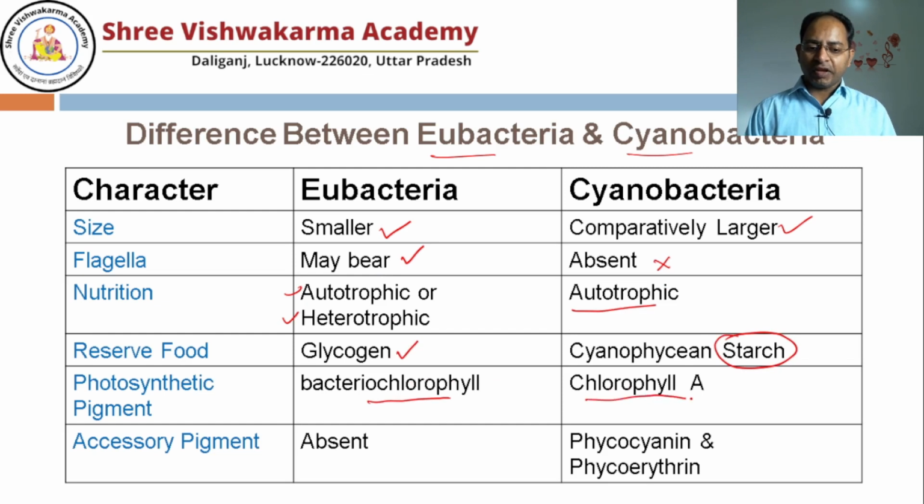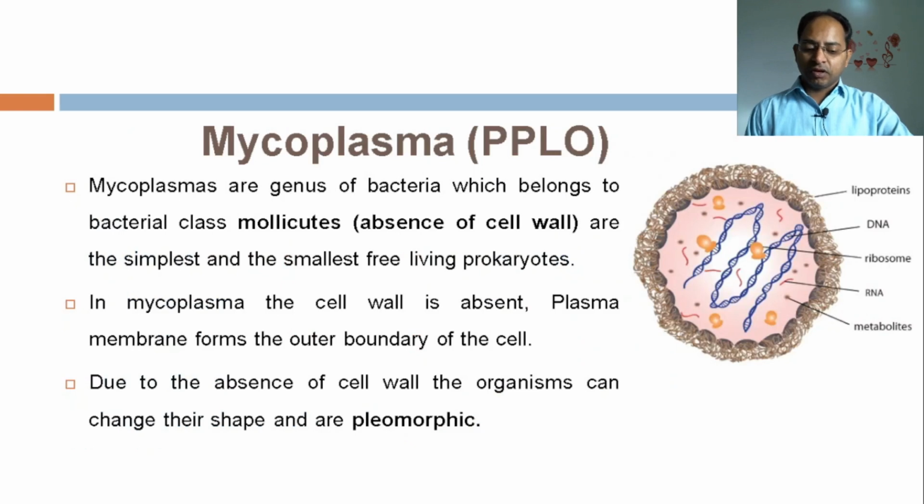It has chlorophyll A just like the plant. It doesn't have any accessory pigment, but the cyanobacteria have the phycocyanin and phycoerythrin pigments. Now, the special category: I already told you that some bacteria also don't have the cell wall. So that bacteria is known as mycoplasma, especially since it doesn't have the upper boundary as a cell wall. So obviously if the cell wall is not there, then the outer boundary will be the plasma membrane.